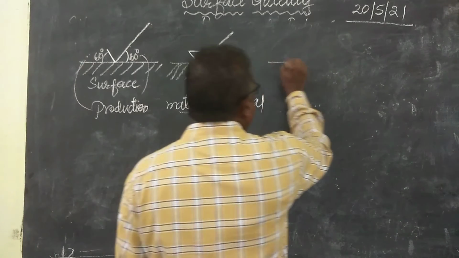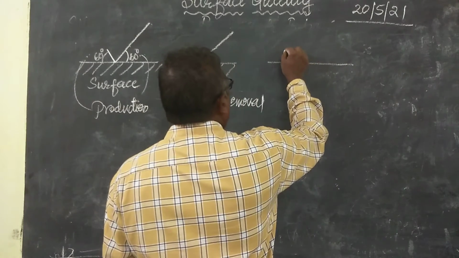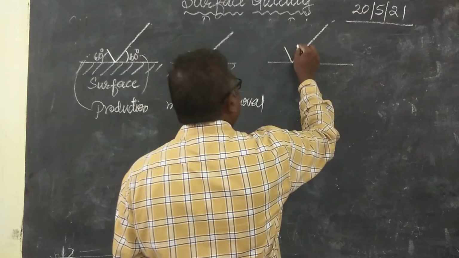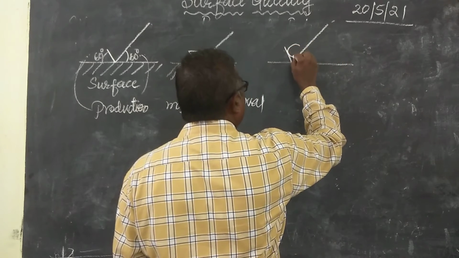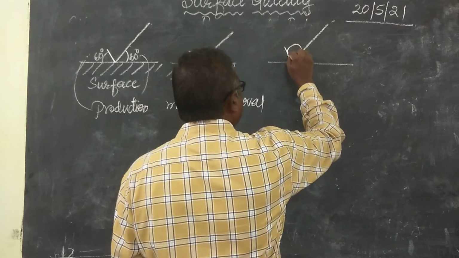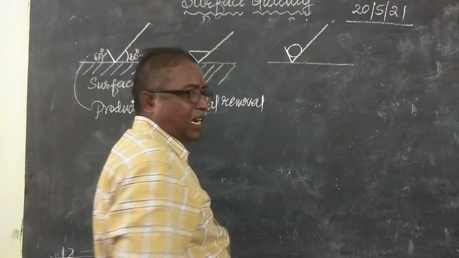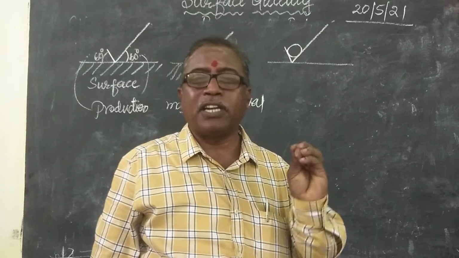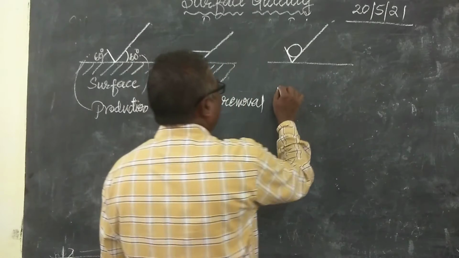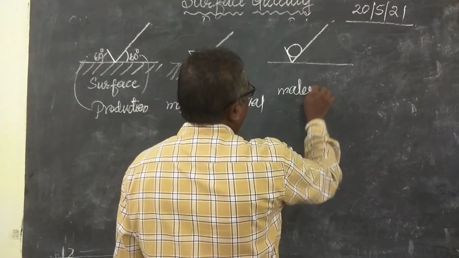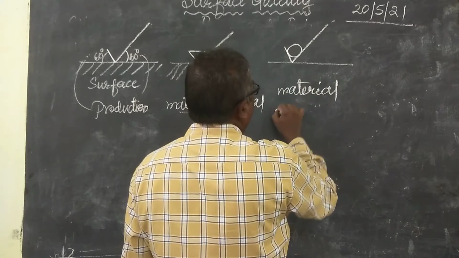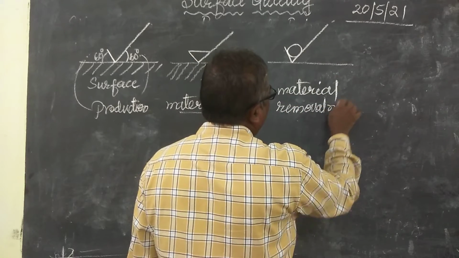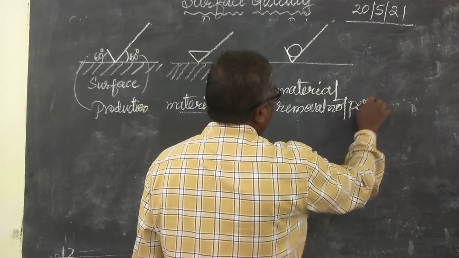In the same way, when the line is like this, here a circle is kept. This circle indicates that the surface need not be machined. Material removal is not permitted.